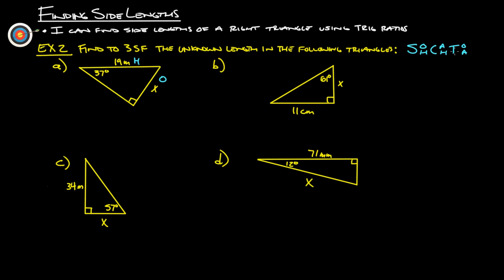So what we want to do now is look over here and say which one of these trig ratios deals with hypotenuse and opposite, and that would be sine right here. So we set this up as sine of the angle, which they give us as 37, equals opposite, which is x, over the hypotenuse, which is 19. Now we want to solve for x, so we multiply both sides by 19, and we get that x is 19 times sine of 37, so we will just calculate that out.